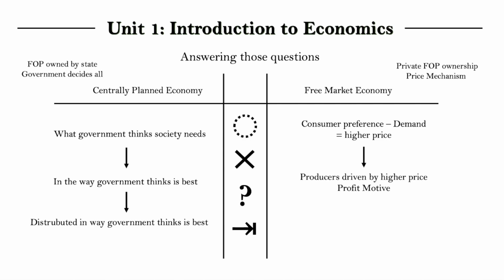And in terms of how to produce it, again, the producer's profit motive comes in because since they want to make more money, their production methods would probably be the ones that result in lower costs because that would leave more profit for themselves. So that would motivate them to pursue low-cost methods.